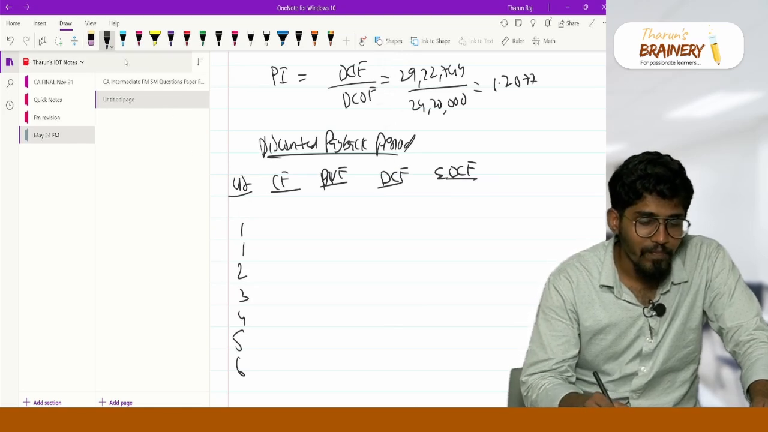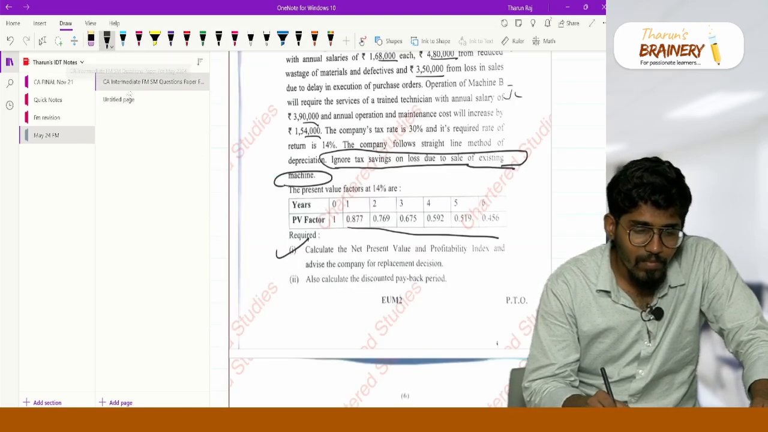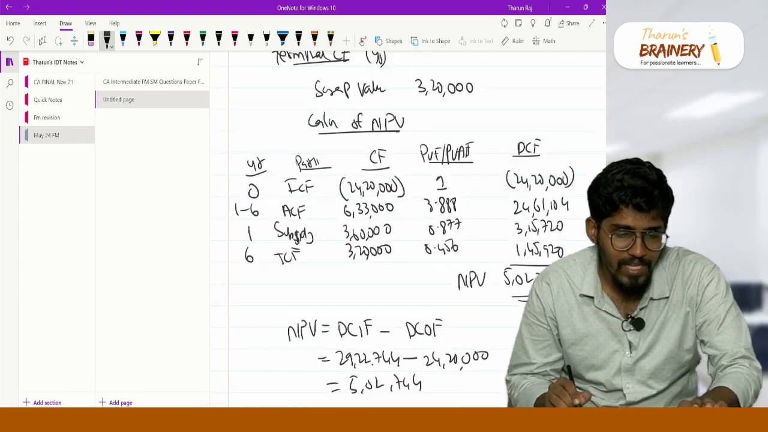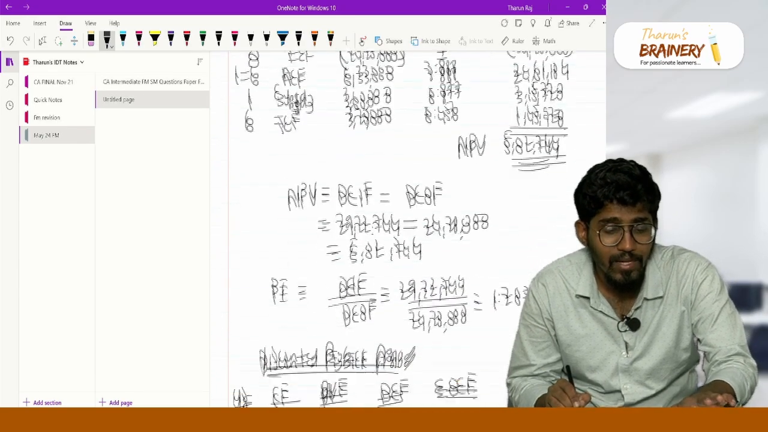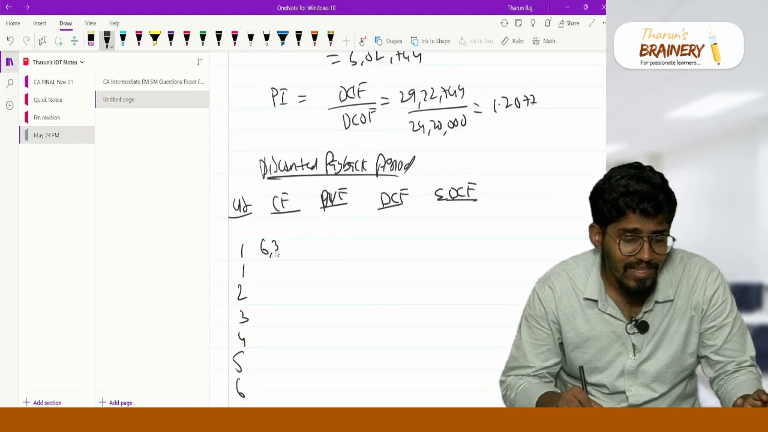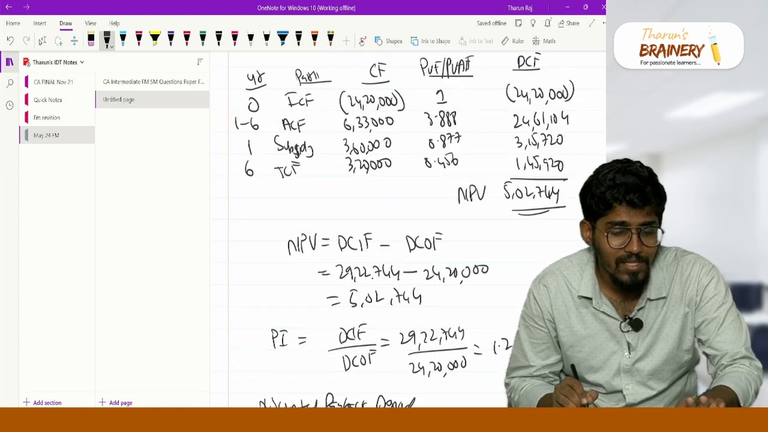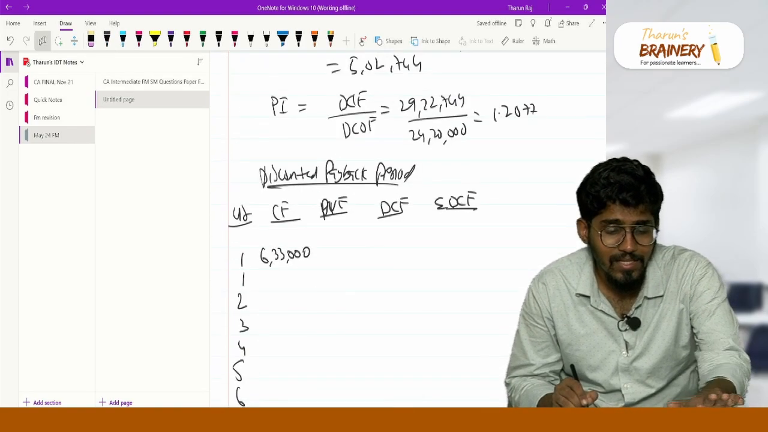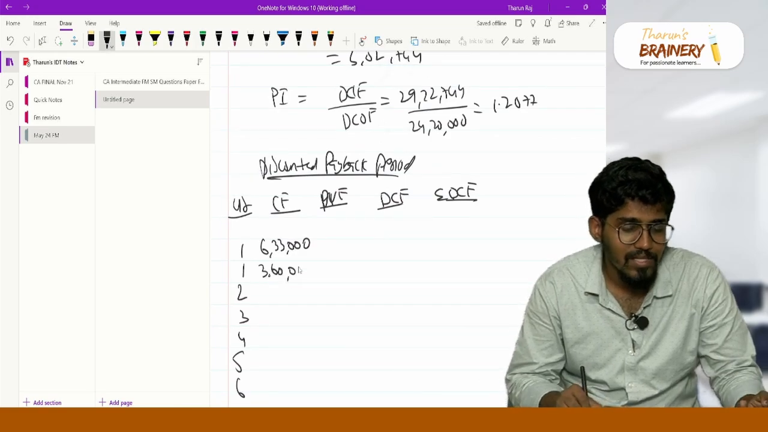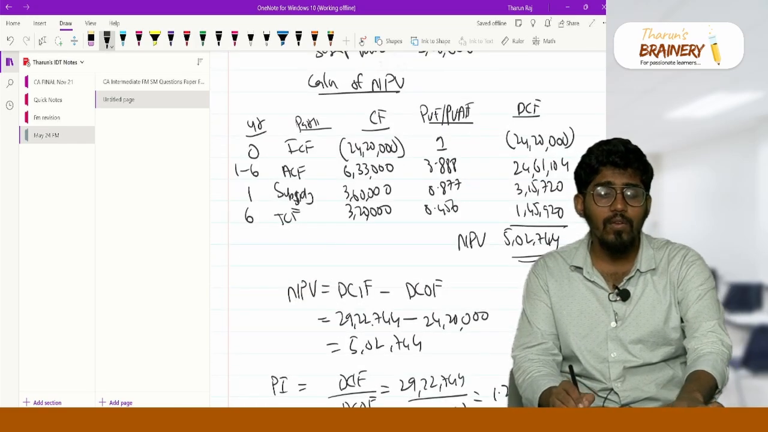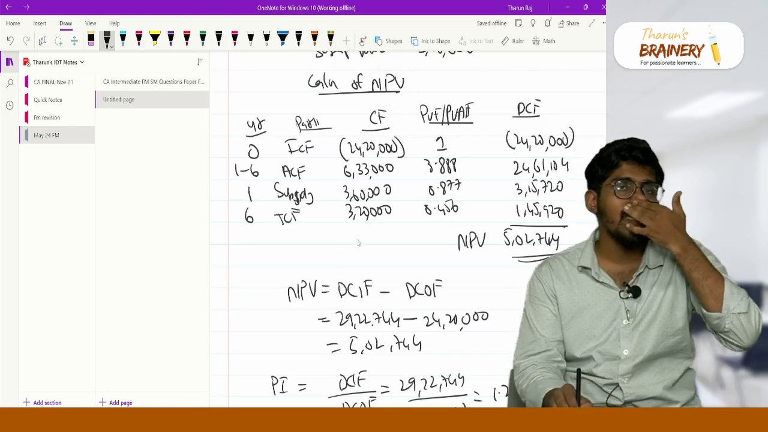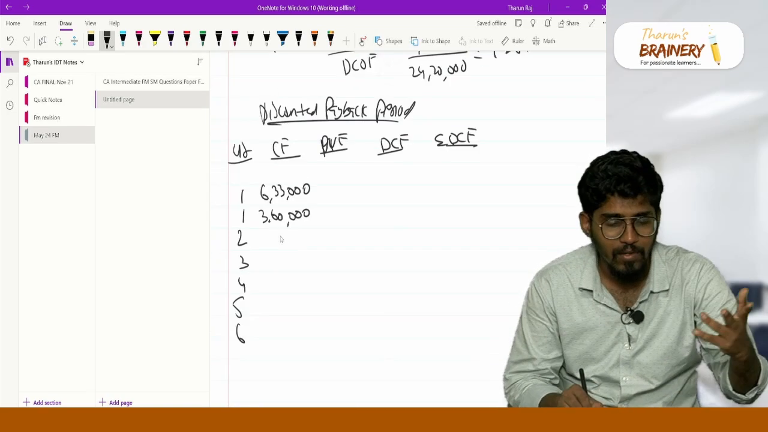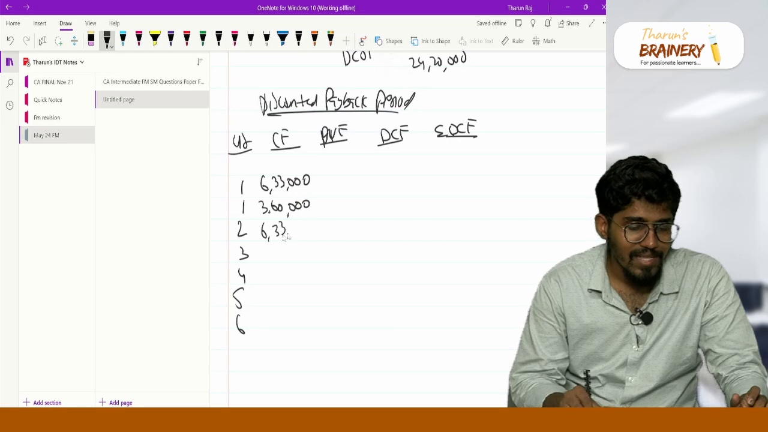I know my outflow. Now I just have to copy my cash flows here. So first cash flow 6,33,000, then second cash flow 3,60,000. If I had known that discounted cash flow was also asked, I would have done this table in the expanded form itself. Actually, I did it in the short form. Anyway, so 6,33,000.